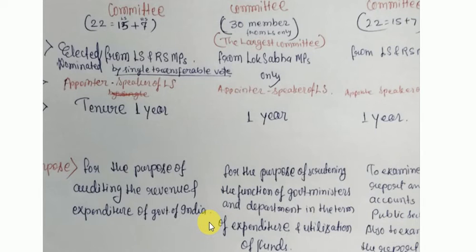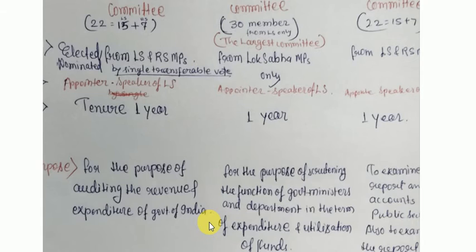And the main purpose of the Estimates Committee is scrutinizing the functions of government ministries and departments in terms of expenditure and utilization of funds. Means in what way the government is utilizing funds in different sectors and areas, in what way it is spending the money. All this is examined by the Estimates Committee. So this is very important, the Estimates Committee, and it is also called the largest committee of the Indian Parliament, and it has 30 members only from LS, Lok Sabha.